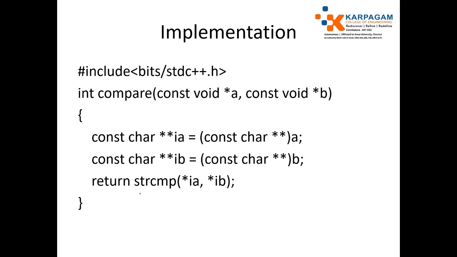Now compare the first string with the second string. It returns a positive value if the first string is greater than the second string, equal means it returns 0, and a negative value if the first string is less than the second string.